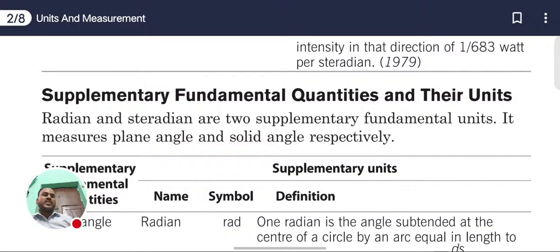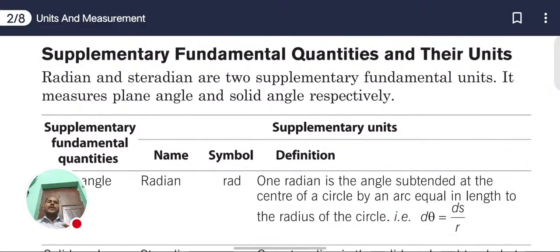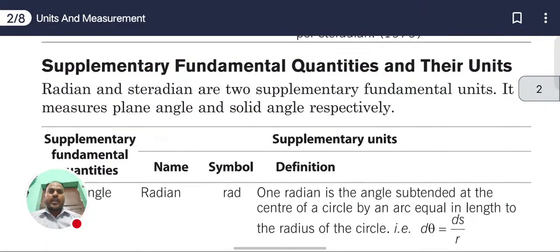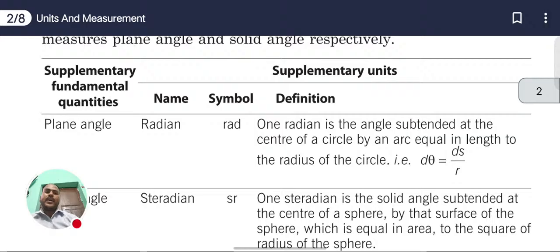Supplementary units are supplementary fundamental quantities and their units. Now we are going to discuss the supplementary fundamental units and their SI units. We have two types of supplementary units: one is the plane angle, and the other is the solid angle. Radian and steradian are the two supplementary fundamental units, measuring plane angle and solid angle respectively. First, the plane angle: its SI unit is the radian, and the symbol is rad.